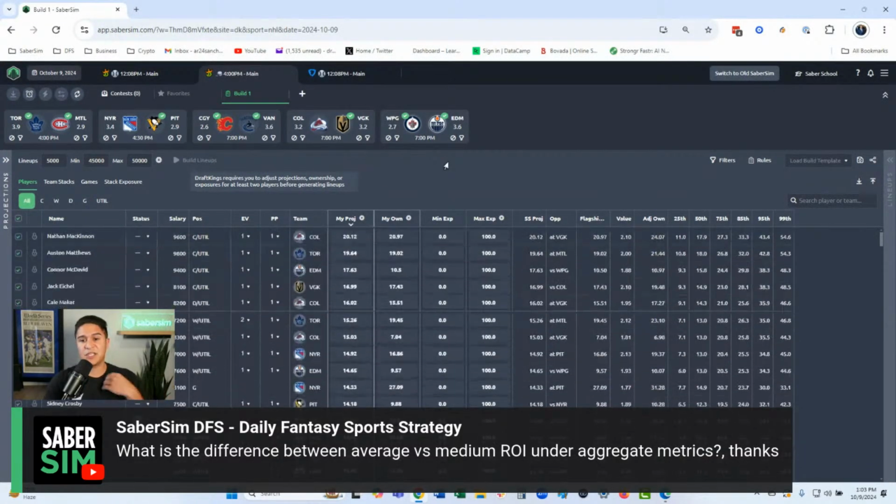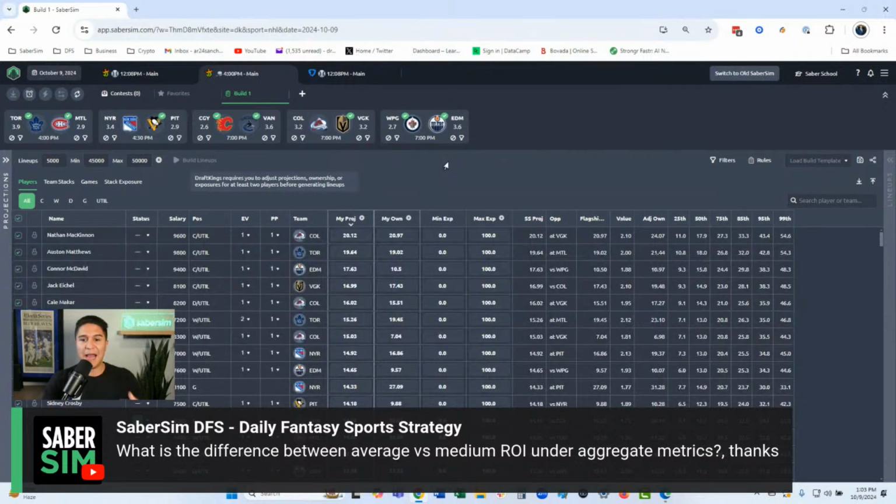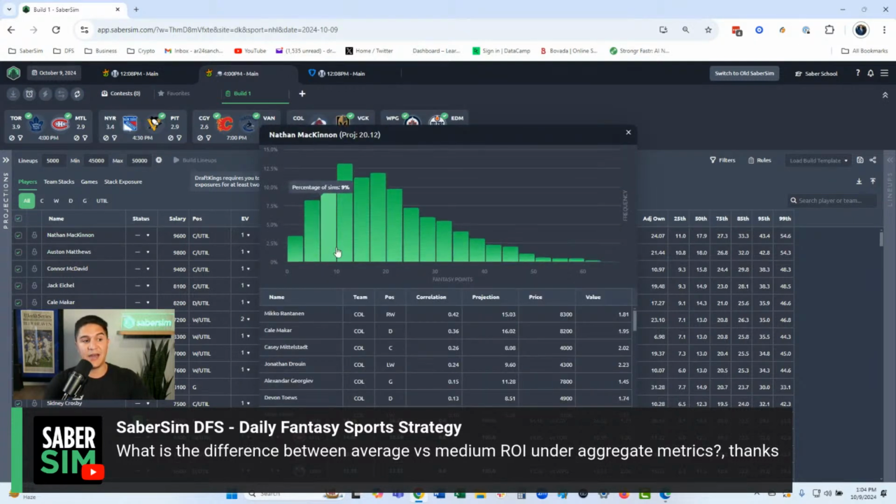So the average is going to be the mean, right? That is where you add up all of the numbers and then you divide by the total amount of numbers and you get an outcome on the other end. So for instance, for Nathan MacKinnon here, his average projection is 20.12 points. This is when we add up all of this player's outcomes across all of our game sims, and then we divide by the number of game sims that we have, and we get this 20.12 number.